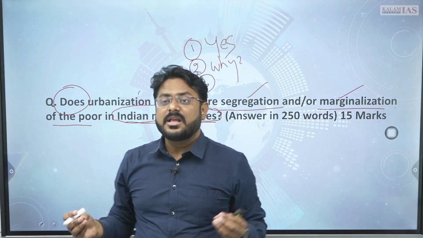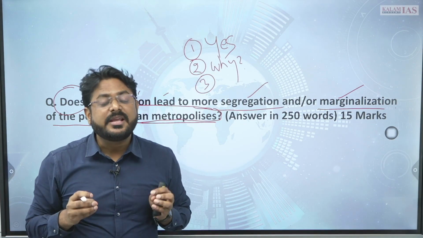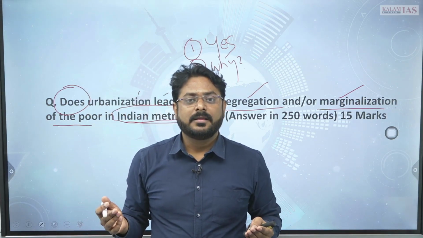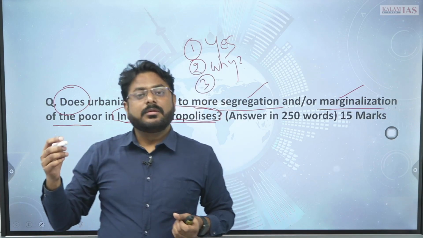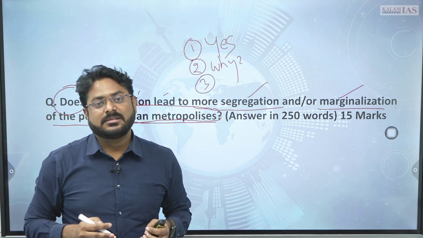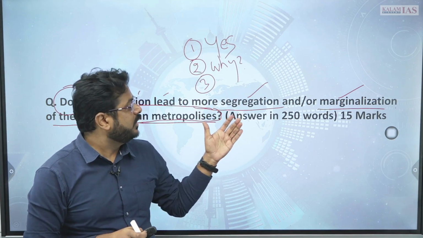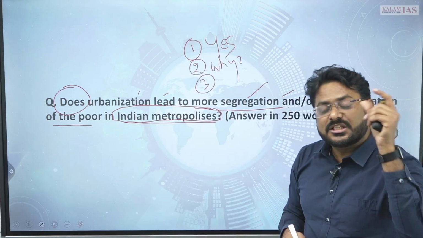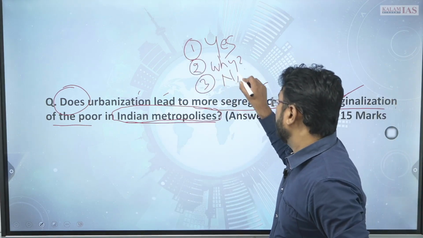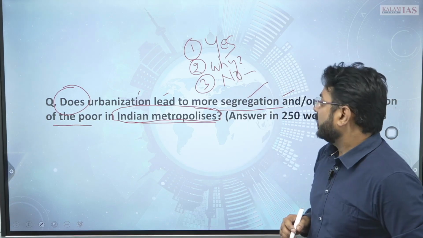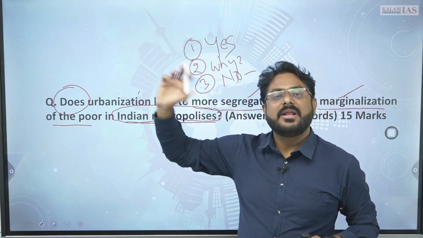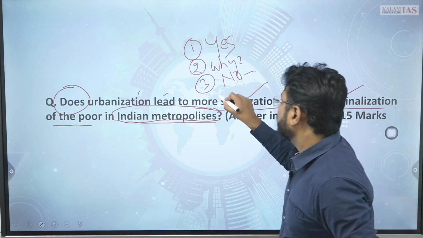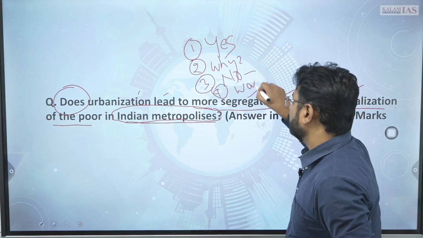Has marginalization not decreased because of urbanization, has segregation not decreased? Okay, for example the caste system is getting diluted, right. People are getting more income because of urbanization. So somehow it is decreasing the segregation as well as the marginalization. So you will have to write this part also, that no, marginalization and segregation is not happening as much as it was happening earlier. That part can also be covered, plus you should give a way forward also.